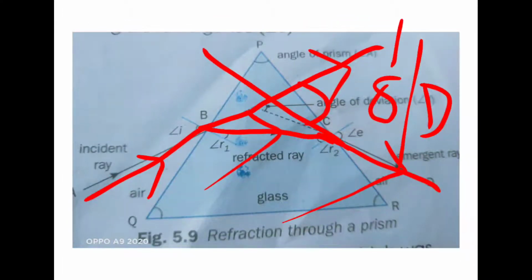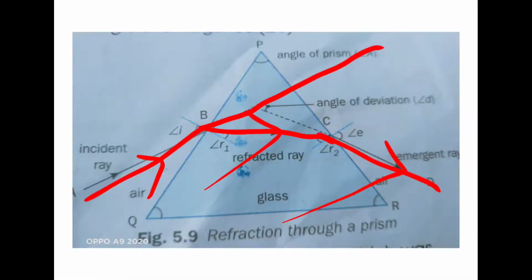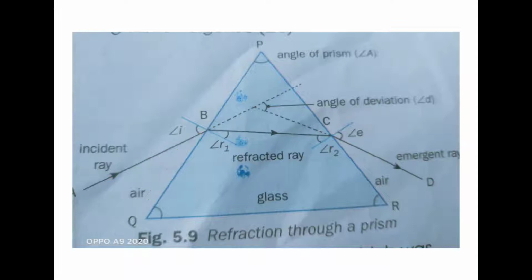Okay, so this is the delta sign and this is d. You can denote it both ways. The diagram is important. So here it is denoted by small d, angle of deviation, and here is angle A, angle of prism.